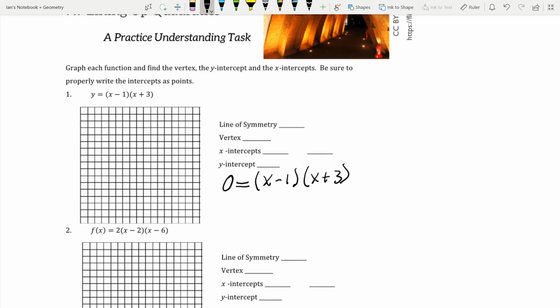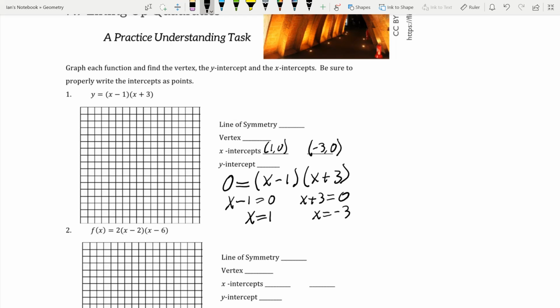x plus 3. And now this brings up this really cool property we have called the zero product rule, meaning that if two things multiply together and equal 0, one of them has to equal 0. So we're just going to split both these up. We're going to say x minus 1 equals 0, and we're going to say x plus 3 is equal to 0. And then we just solve that. So we get x equals 1, and we get x equals negative 3. So our x-intercepts are 1, 0, and negative 3, 0. It was just as simple as that, guys.